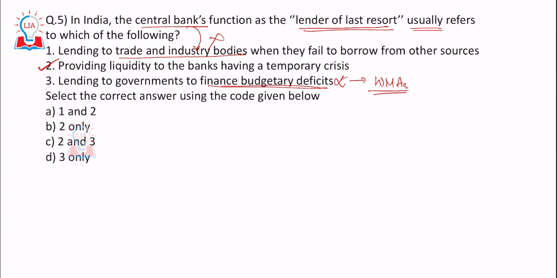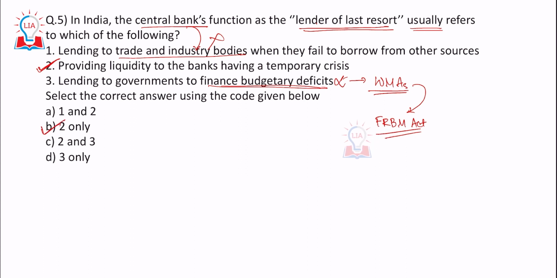It does not lend for the long term, especially to finance the budgetary deficits. It has been stopped since the FRBM Act. The FRBM Act explicitly states that the RBI is not supposed to lend money to the government for financing the budgetary deficits. Okay, so the answer is only 2.